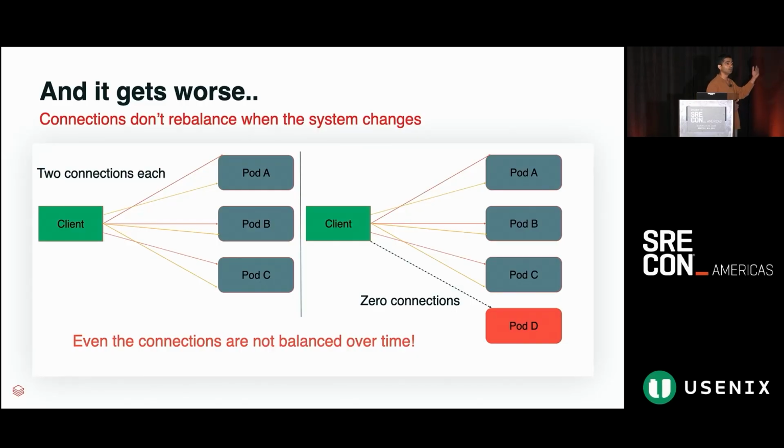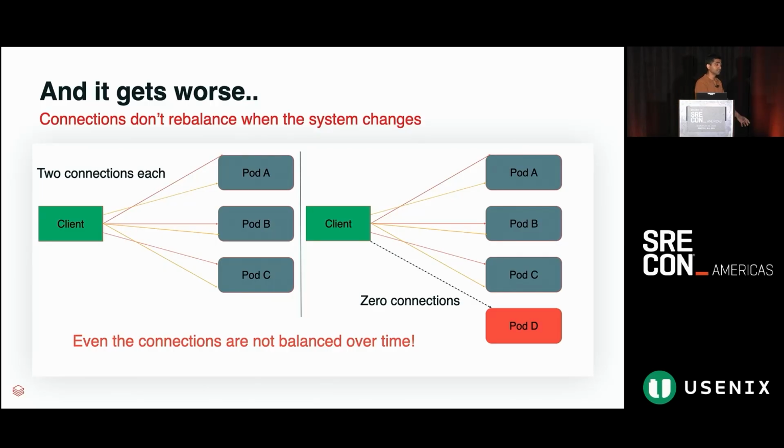What if pod B goes down and pod E and F comes up? Now your previous connections are still gonna be with pod A and C or maybe D. Only the new connections will start to get balanced, and it'll take some time maybe for you to get the load balancing over the time. But this problem only gets worse. And if the connections are imbalanced, in that case, your requests are gonna get further imbalanced, right? So the problems keep on getting worse and worse over time.